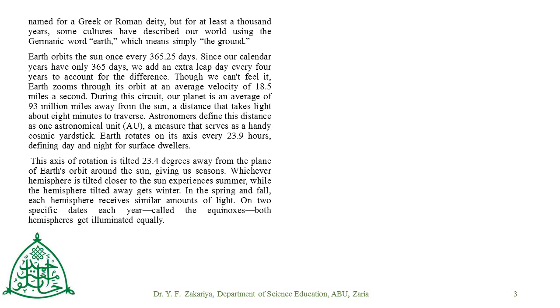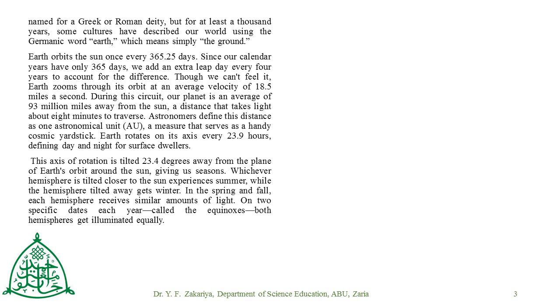Astronomers define this distance as one astronomical unit, which is a measure that serves as a handy cosmic yardstick. Earth rotates on its axis every 23.9 hours, which when approximated is 24 hours, defining day and night for space dwellers. This axis of rotation is tilted 23.4 degrees away from the plane of Earth's orbit around the